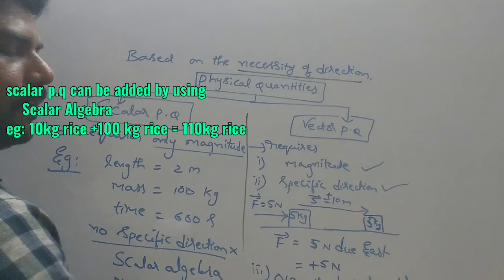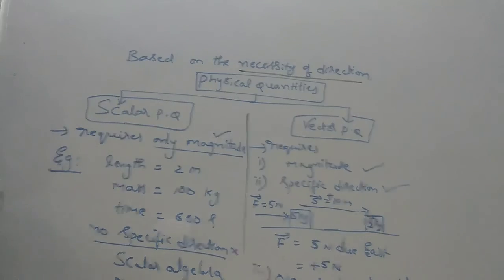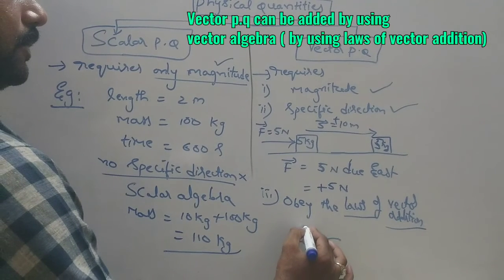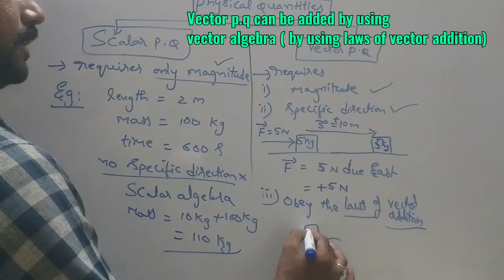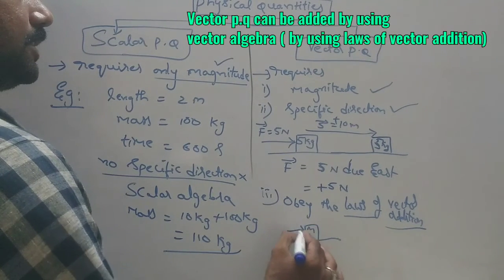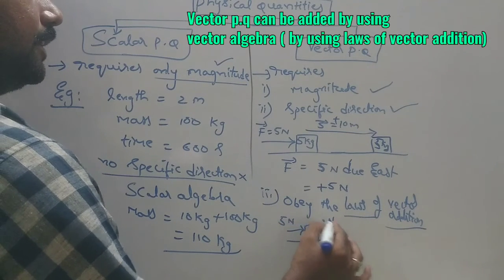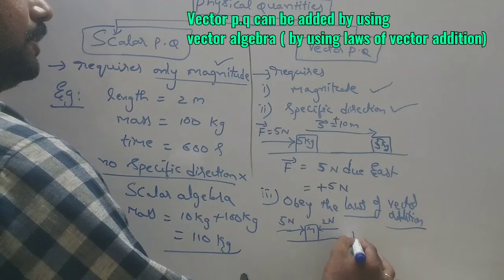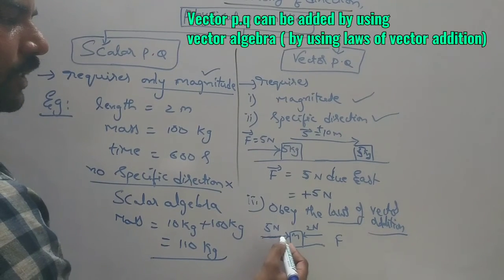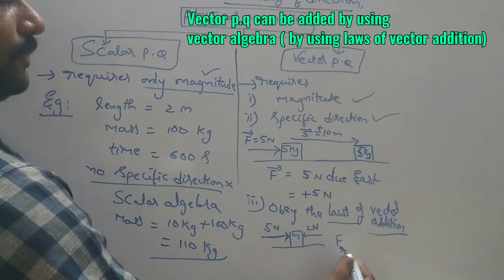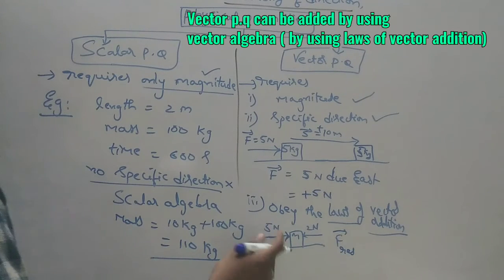But whereas vector physical quantities, in order to add, suppose on a block of mass m kg, towards this direction 5 Newton force is acting, and towards this direction 2 Newton force is acting. So here two forces are acting, one towards right and another towards left. While adding many vectors, if you add two vectors, the final vector obtained is the resultant vector or net vector.